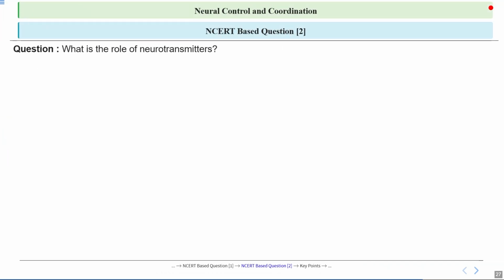Let's see the second question, and the question is about neurotransmitters. Let's discuss the answer in detail. Chemical messengers are substances that carry signals from one part of the body to another, helping cells communicate and coordinate activities. These messengers include hormones, neurotransmitters, and other signaling molecules, which travel through the bloodstream or directly between nerve cells to regulate processes like growth, metabolism, and responses to stimuli. They play a crucial role in maintaining homeostasis and ensuring the body functions smoothly.